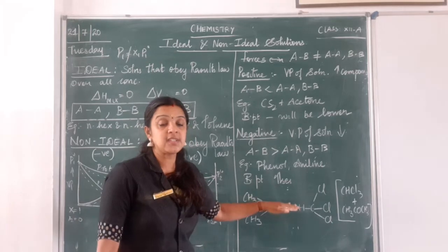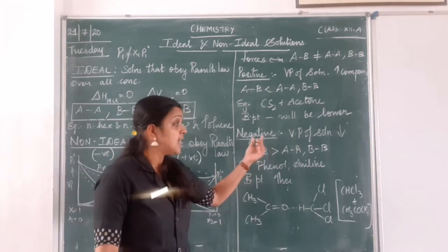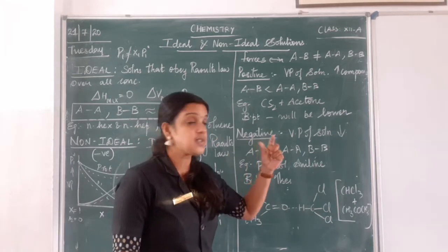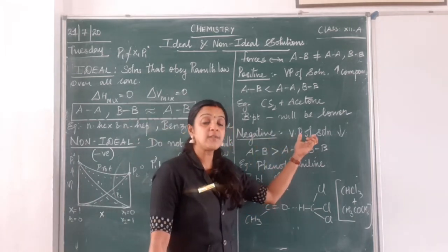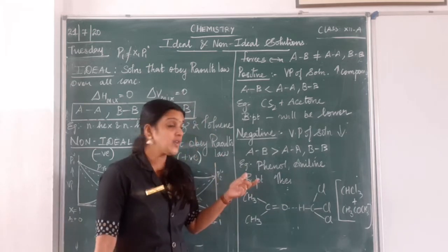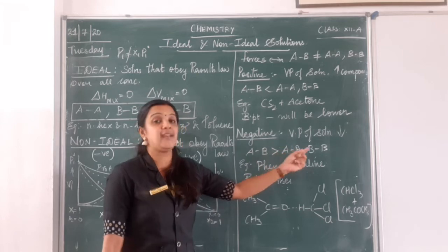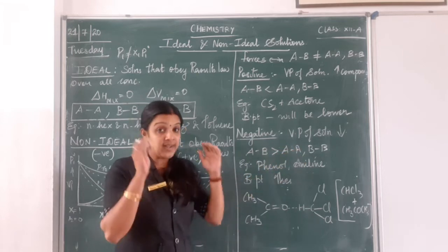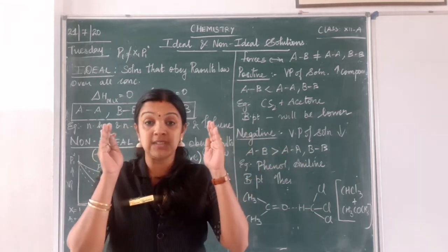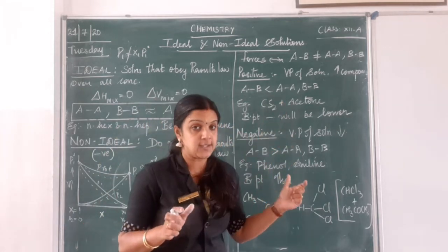Once I finish this, I'll get back to the graph so that you will understand much better. Negative deviations are those where the vapor pressure of the solution decreases. When will it decrease? When AB interaction is more than AA and BB. Now understand, children, there is an important thing which you should know, the difference between positive and negative.